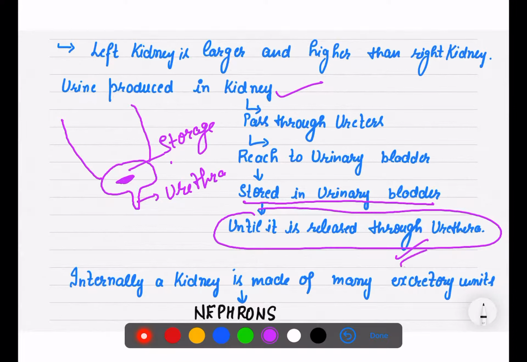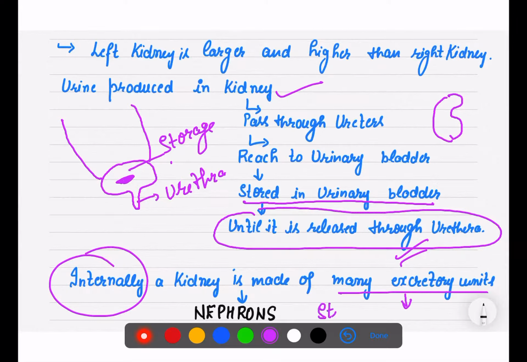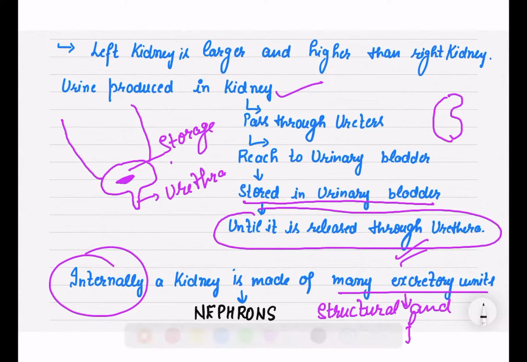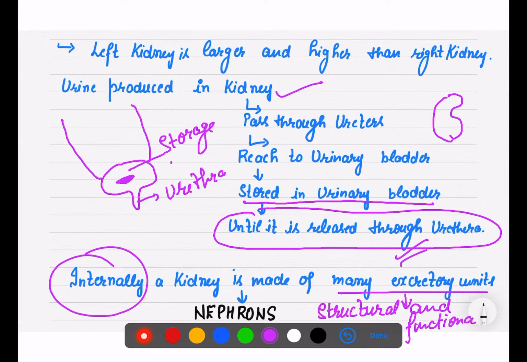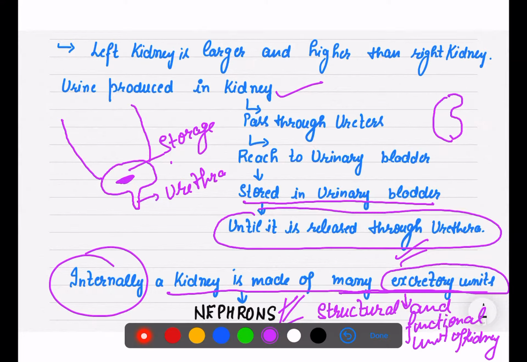And internally, if we talk about internal structure, each kidney is made up of many excretory units. Excretory units means the actual structural and functional units of the kidney, that is nephrons. Each kidney is made up of millions of excretory units.